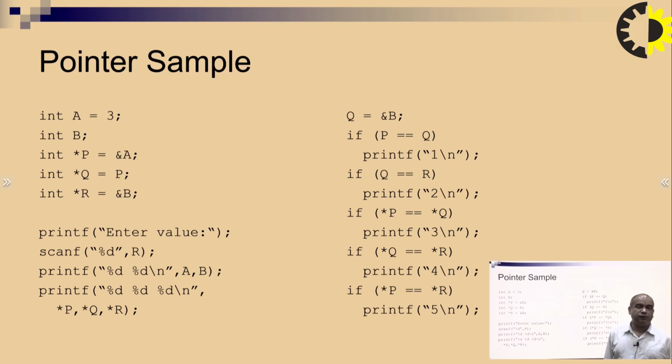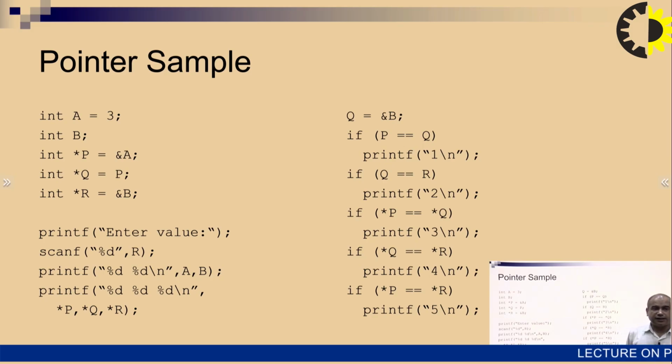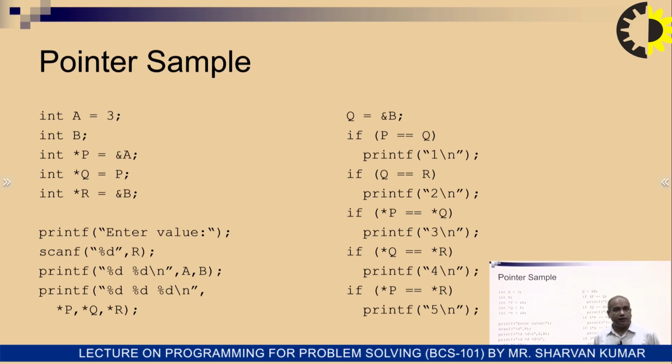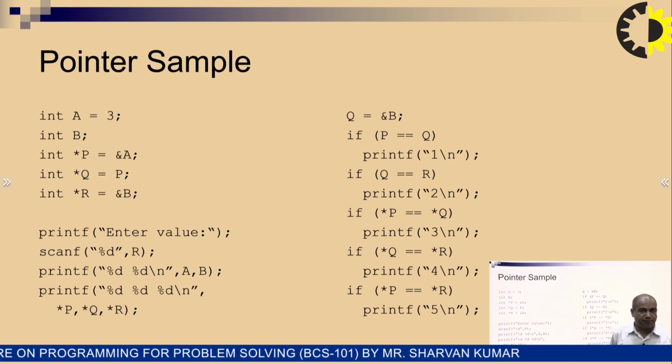1. If q equal to r, in that case it will print 2. If star p equal to q, in that case 3 will be printed. If star q equal to r, in that case 4 will be printed. If star p equal to r, in that case 5 will be printed. So here we take the value of r and we will do this kind of sample operation.